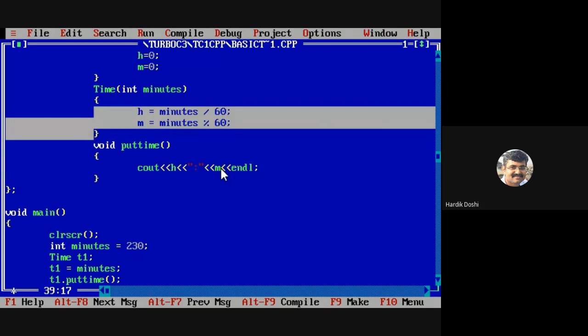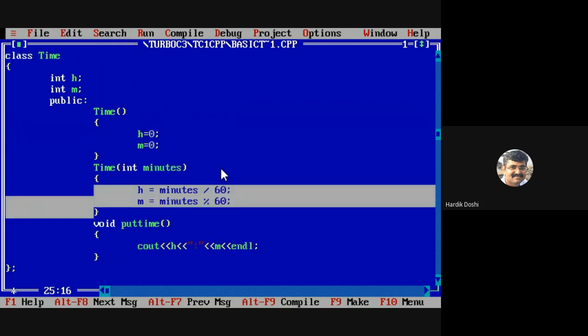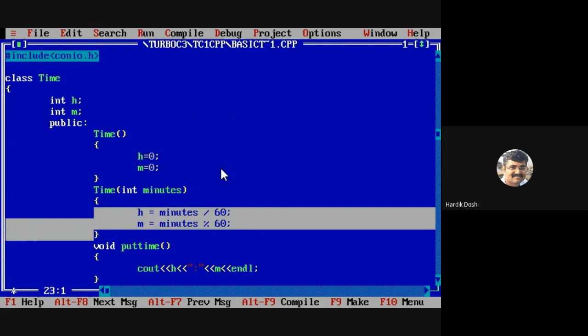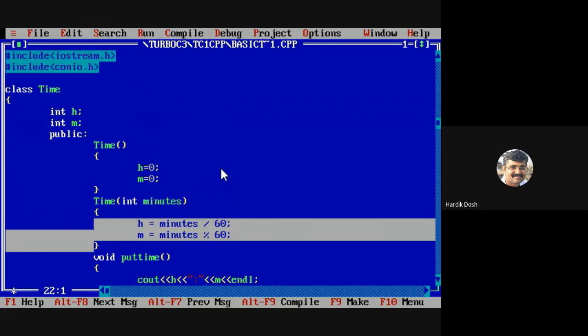Please write down this program. Just give the heading: basic to class type conversion.